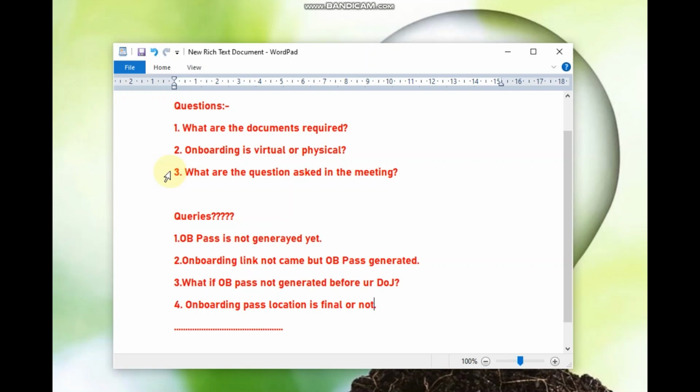Coming to the next question, what are the questions they are going to ask in the meeting. Once your onboarding pass is generated, after some time you will receive an onboarding mail from the Cognizant OB support team, in which your Microsoft Teams link is mentioned, along with your time to join the meeting.